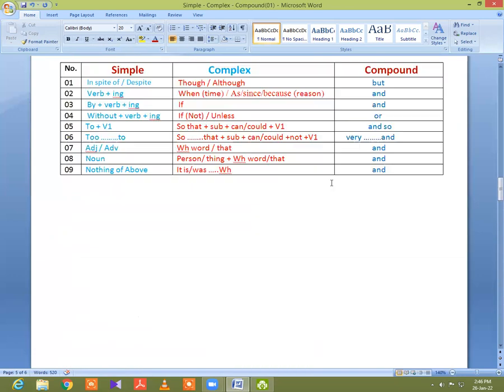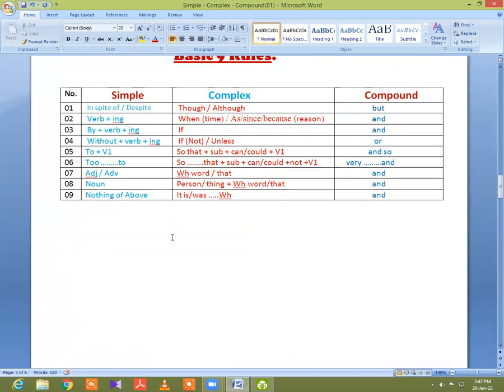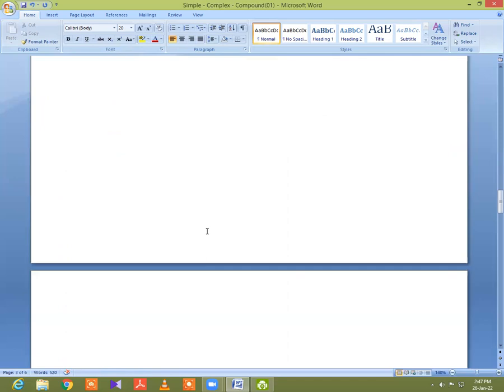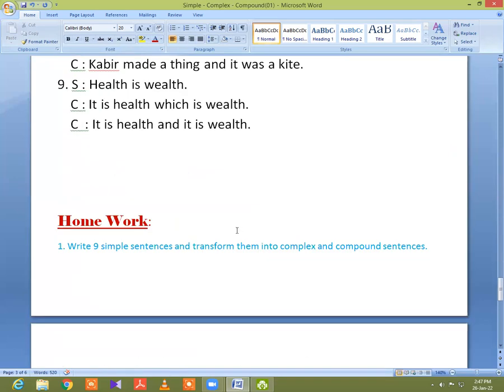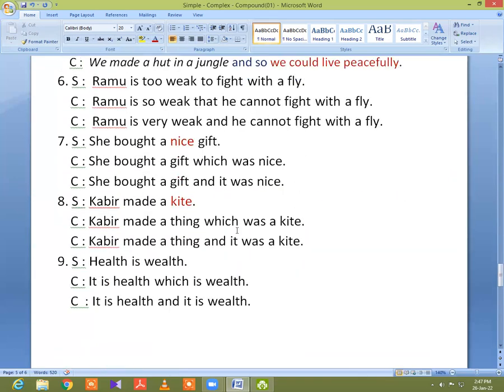Now in technique number 9, when you didn't find the above 8 words in a simple sentence, you will use "it is" or "it was" plus a WH word in a complex sentence, and in a compound sentence you will use "and". I will give an example to clarify this matter, please.